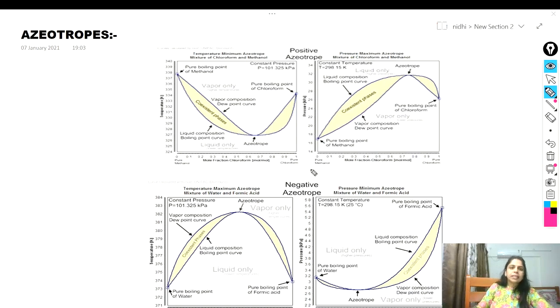To understand this, let's take an example. Here we have chloroform and methanol. The first thing is to fix the composition. You can see over here the mixture has methanol at around 67%, and the rest is chloroform. So how much chloroform is there?